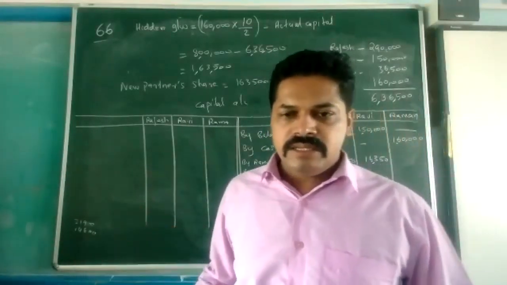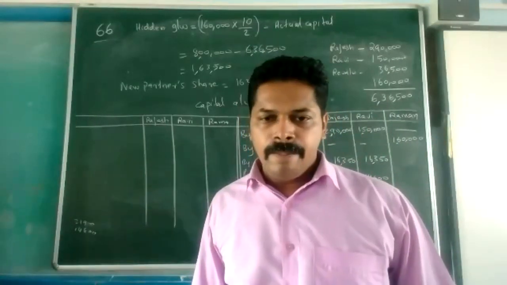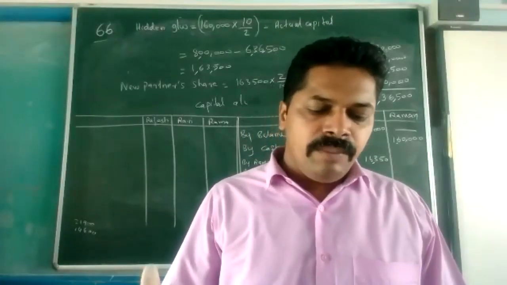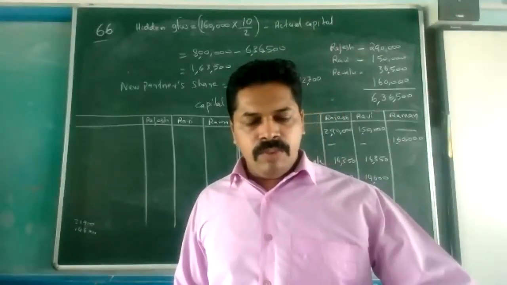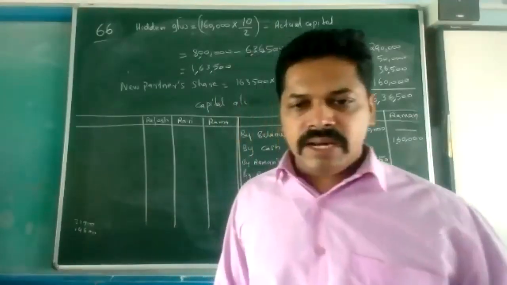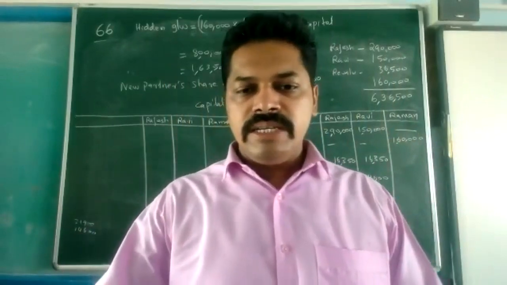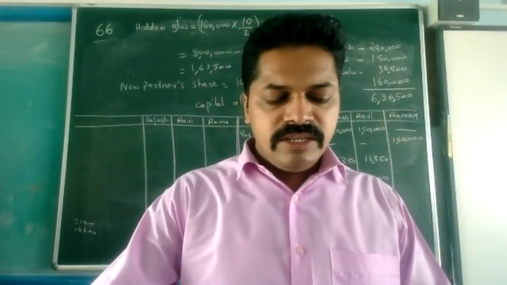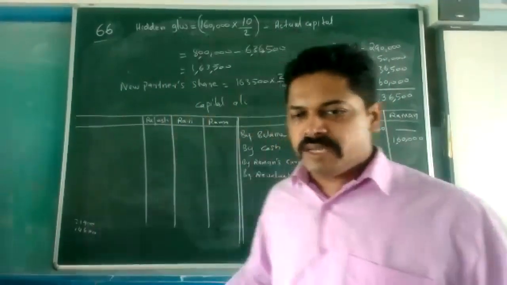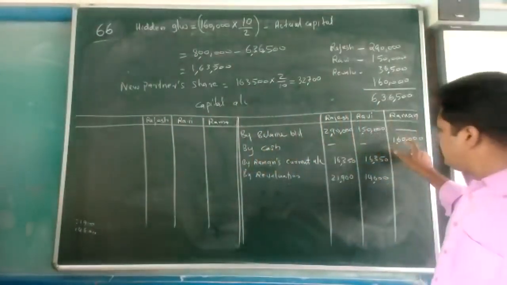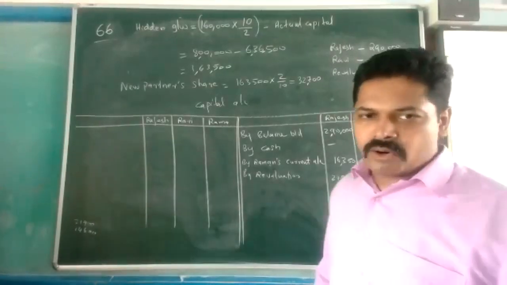Next one is the balance sheet. In the balance sheet, please notice what items are coming. I told you many times, the balance sheet we make with reference to the old balance sheet. So with the help of the old balance sheet, I will tell how the items come in the new balance sheet. First of all, cash is given in the old balance sheet. So in the new balance sheet, we write cash on the asset side, 20,000 in the inner column plus this much amount. The new partner brought 1,60,000 as his capital. So this will be added to cash and the total amount comes in the outer column.